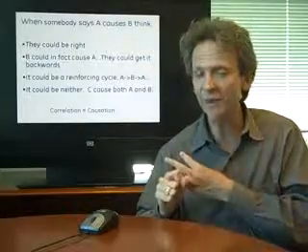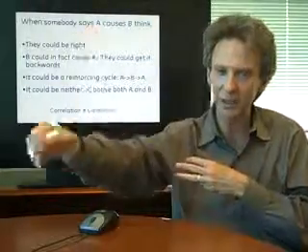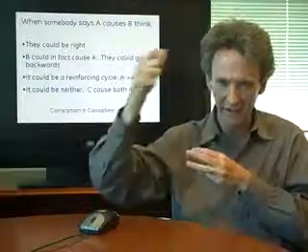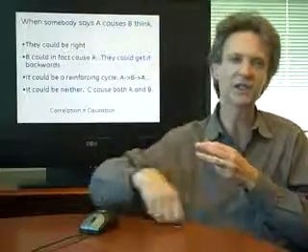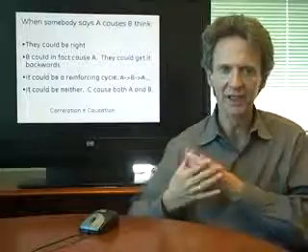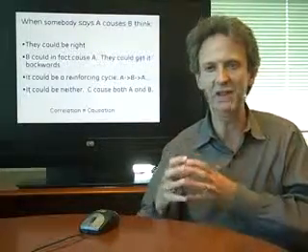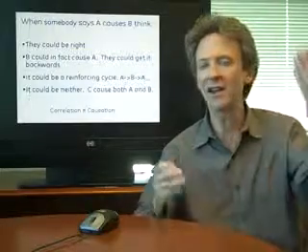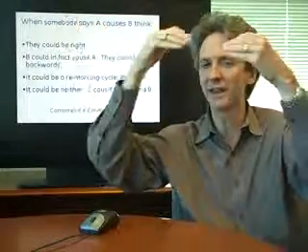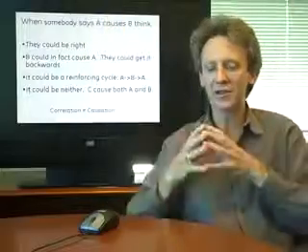It could be a reinforcing cycle, so A does cause B, but B also causes A, and it's a virtuous or a vicious cycle. And then lastly, a lot of people mix up this common cause thing where A doesn't cause B. They may be correlated, they may look related, but there's something else that's causing both issues.